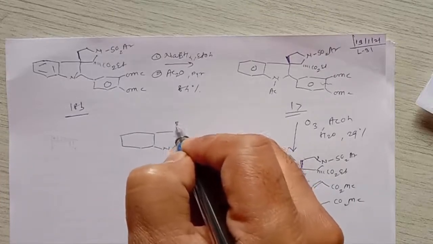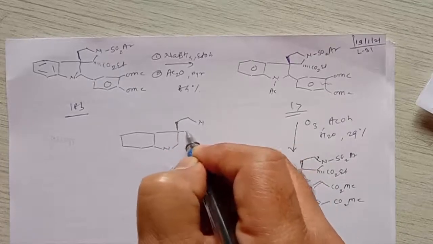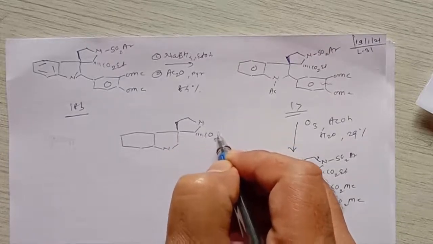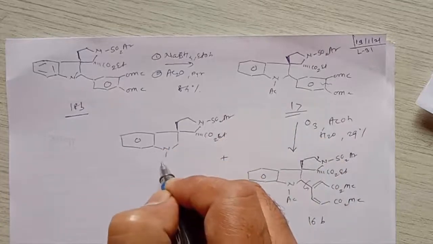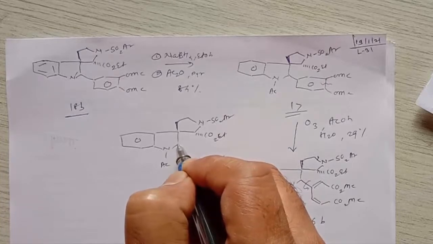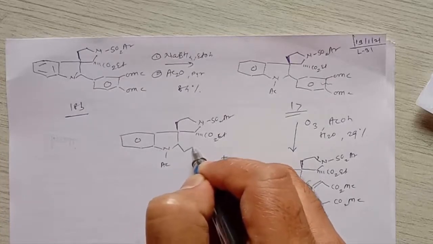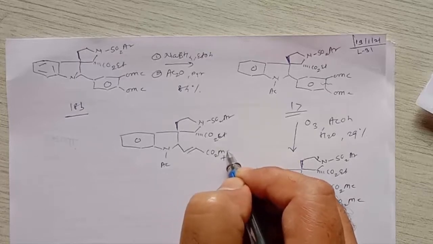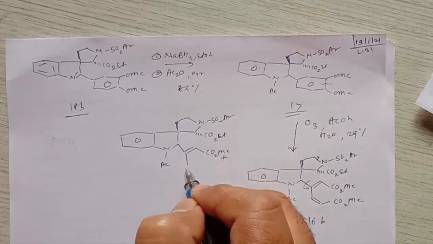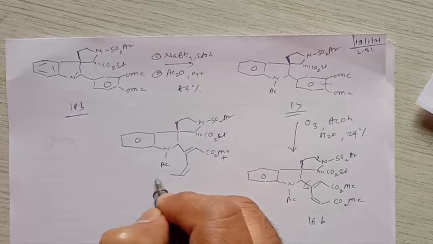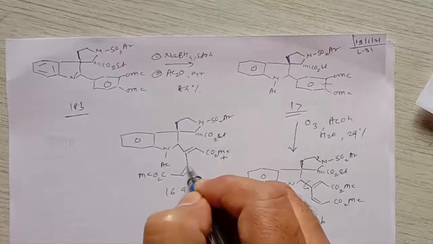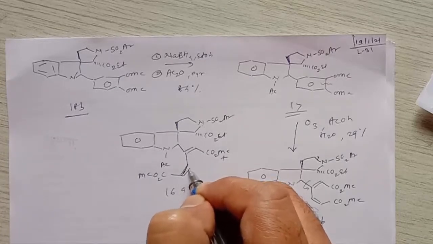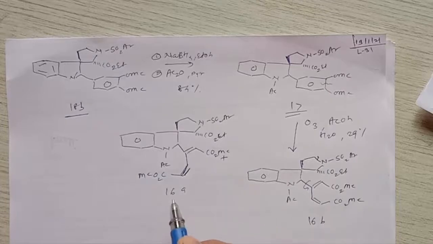After rotation it gives a compound where we can write CO2Et here, SO2Ar here, so this is the aromatic ring, there is an Ac group, and here we can see there is rotation of this CO2Me, and a carbon-carbon double bond here, and here is CO2Me, so it is called 16A. So these isomers, having a double bond, that is 16A and 16B, can be easily formed here.